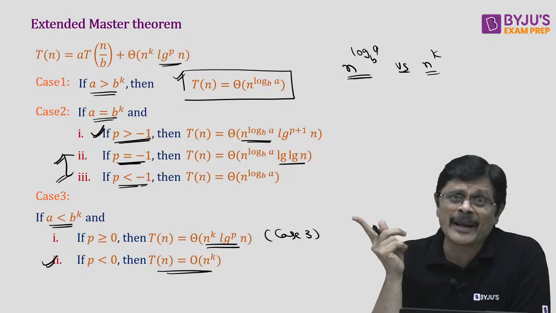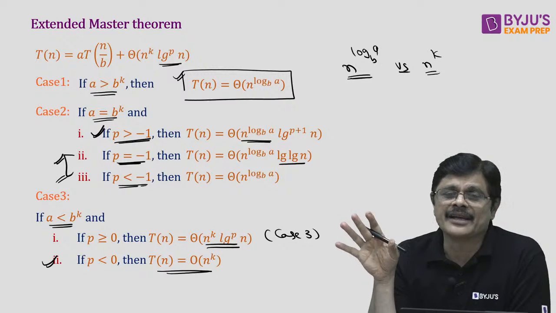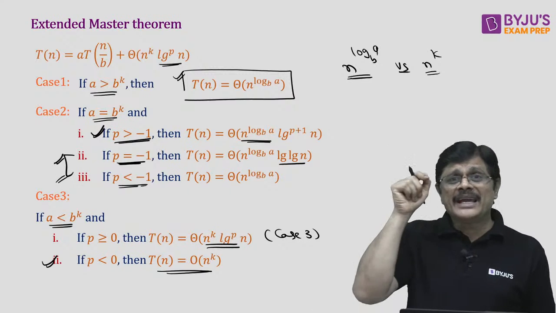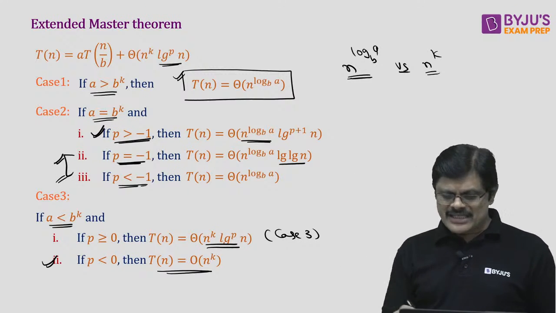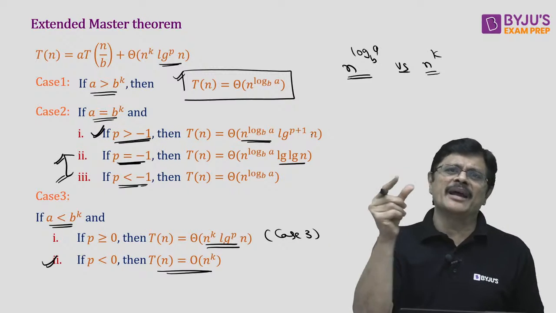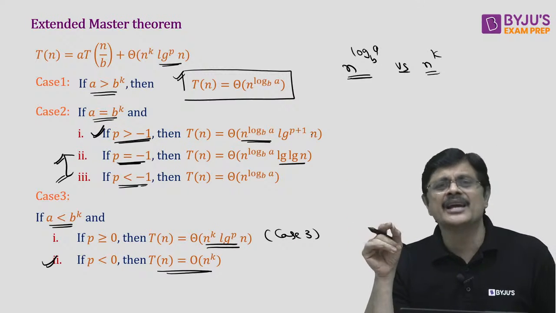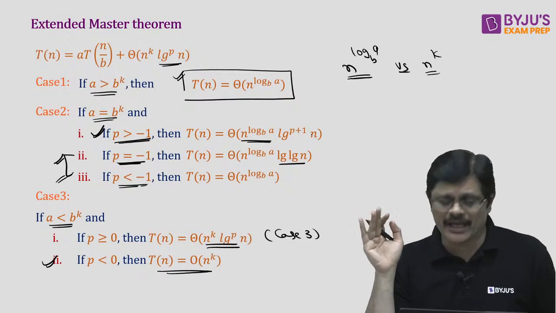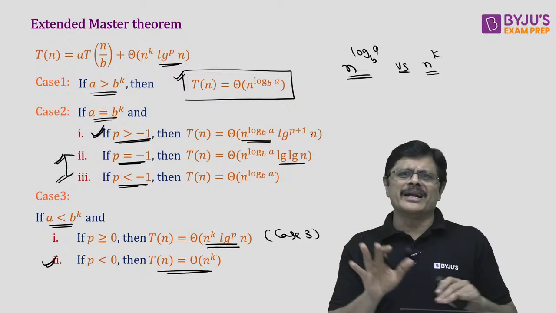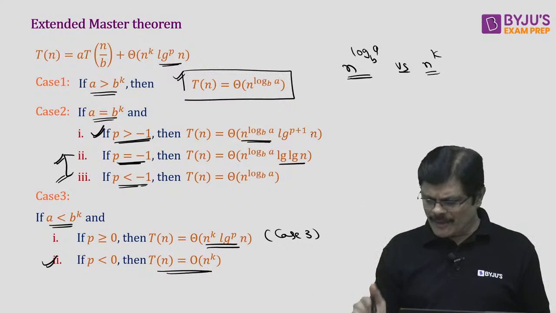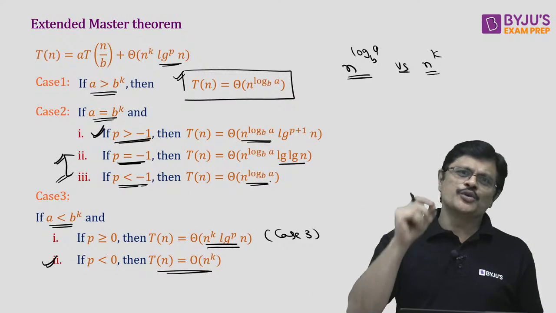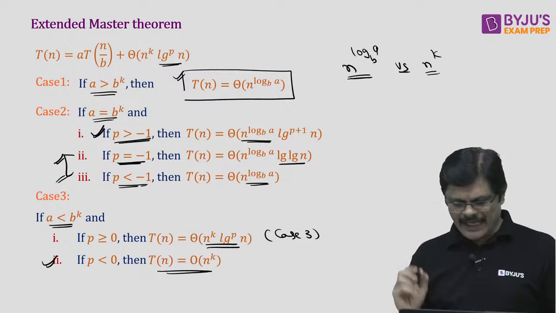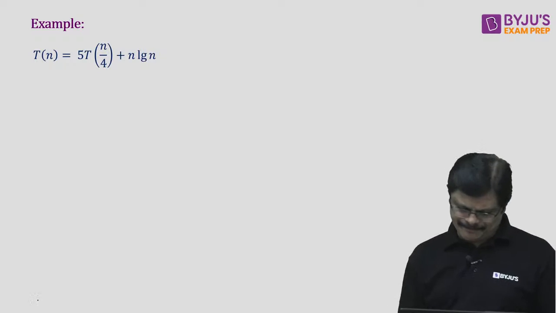So what I do is, I'll apply the master theorem and tell you how to identify. For the second case, you have to look at the p value: p greater than -1, p equal to -1, p less than -1. P greater than -1 means you just multiply with log n separately. If p is equal to -1, you multiply with log log n instead of log n. And if p is less than -1, don't multiply with that log n factor at all. Just do n power log a to the base b. Am I clear? So let us see examples for this.